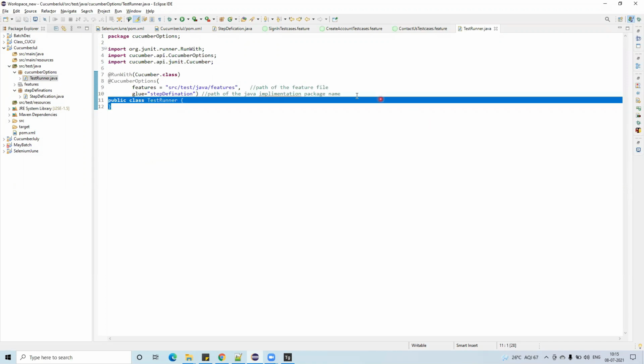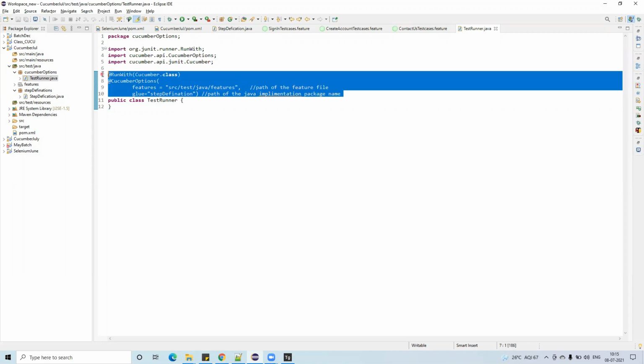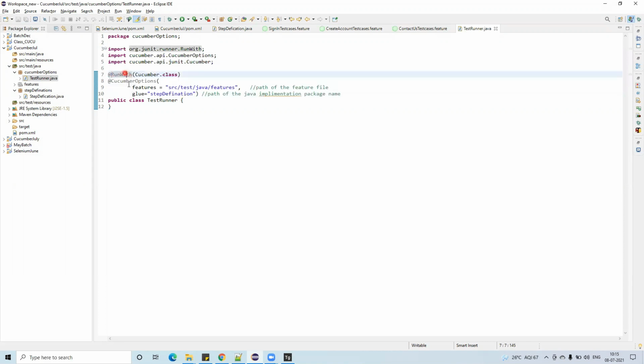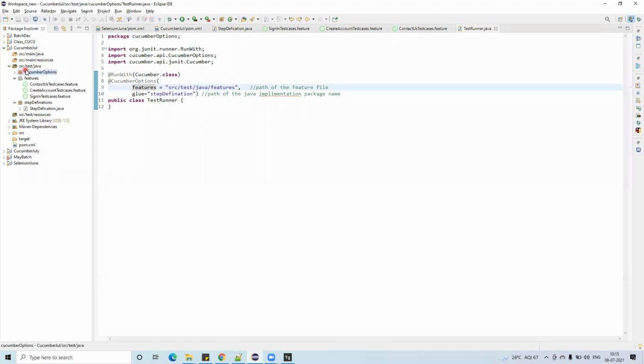If you notice this file, it is just a plain public class, but before the class I have given some annotations. What is that annotation? RunWith Cucumber class, CucumberOptions. I have given features equals to where my feature file is located. My feature file is located at src test java under the features. Location of the feature file you have to provide in the features.